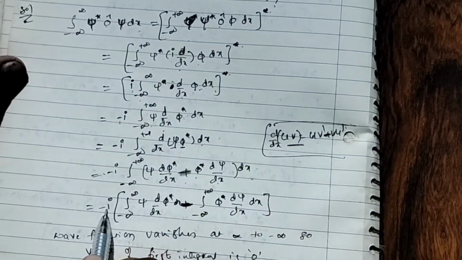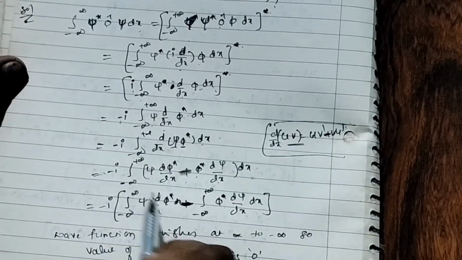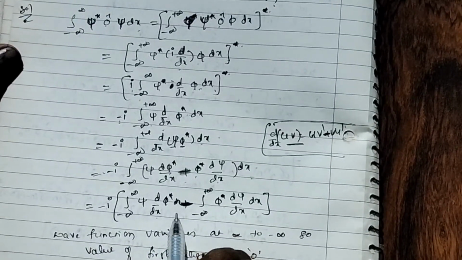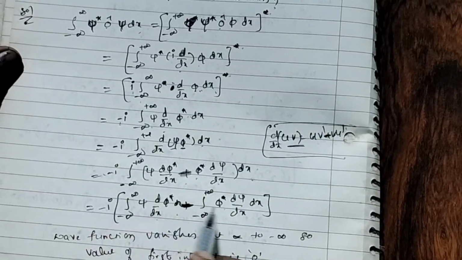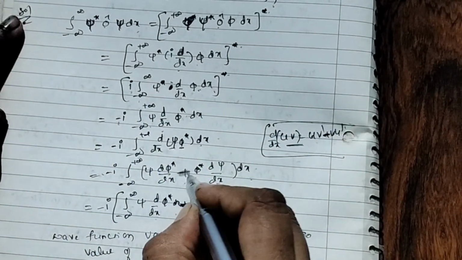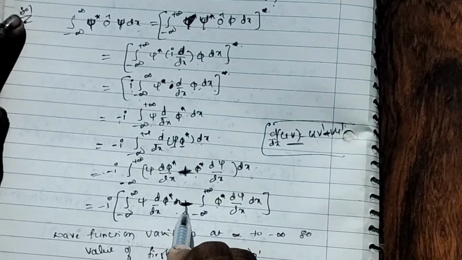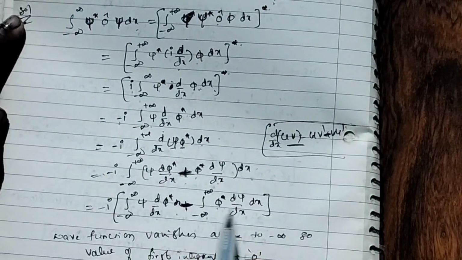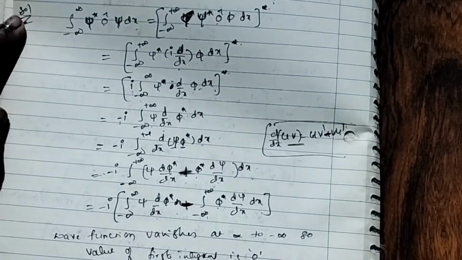Again the minus I am bringing inside. This becomes minus integral minus infinity to plus infinity psi star d psi by dx dx.